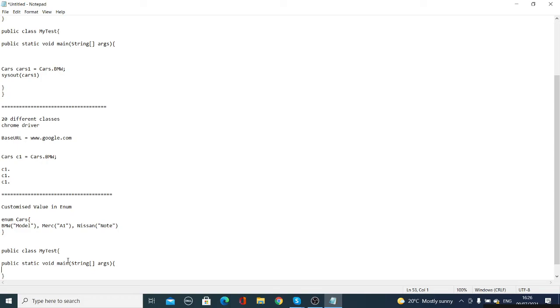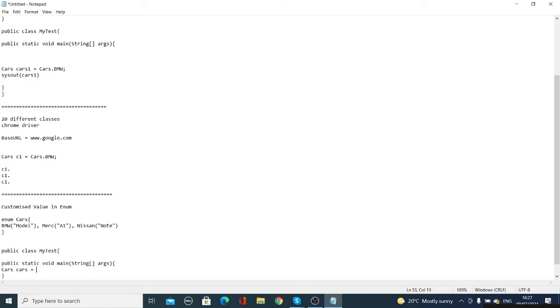In the main method, how will you define? Call this. You can call it again. How can you call it? You go with the class name. What is your class name? Cars. So you put Cars C1 or cars. Even if it is lowercase, it is a variable. It is a different thing.